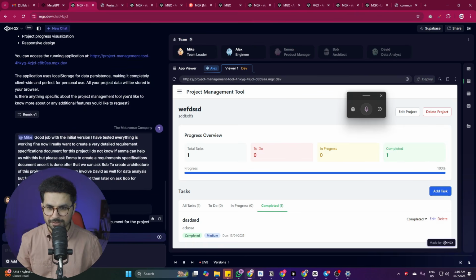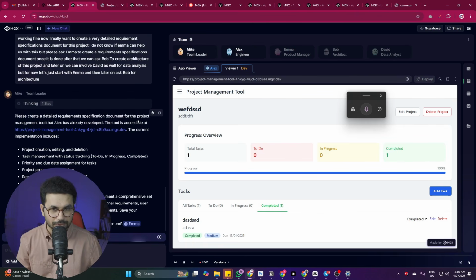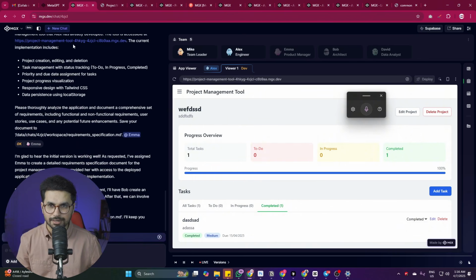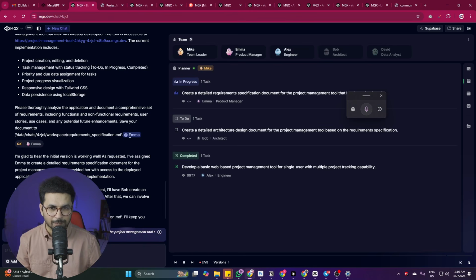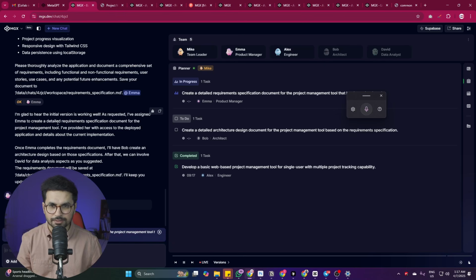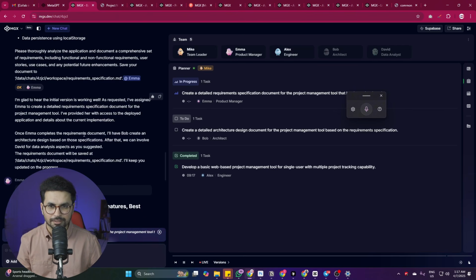Cool. Mike right now is thinking, please create a detailed requirement specification document for the project. So then it is saying Alex has already developed the tool, accessible at this link, or the current implementation includes this, and then it has mentioned Emma in here, and then Emma said okay fine, and now Emma has started doing the work. Now Mike is saying that I'm glad to hear the initial version is working well as requested. I have assigned Emma to create a detailed requirements specifications document for this project. Cool. And now it is saying that once Emma completes the requirements document, I will ask Bob to create an architecture design based on those specifications.